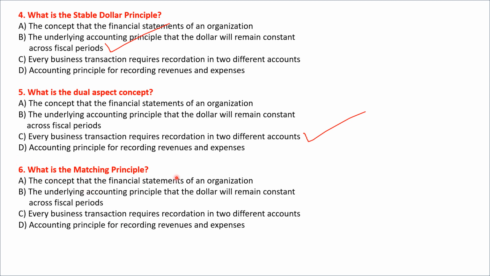Let's see the next question. What is the matching principle? Let's see the options. The concept that the financial statements of an organization; the underlying accounting principle that the dollar will remain constant across fiscal periods; every business transaction requires recordation in two different accounts; and accounting principles for recording revenues and expenses. So the right answer will be option D, accounting principles for recording revenues and expenses.